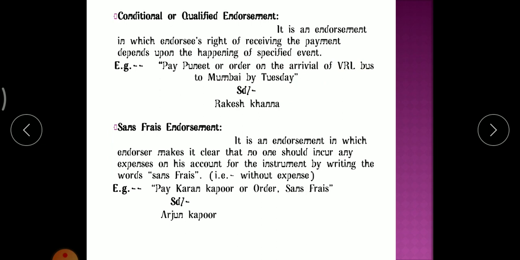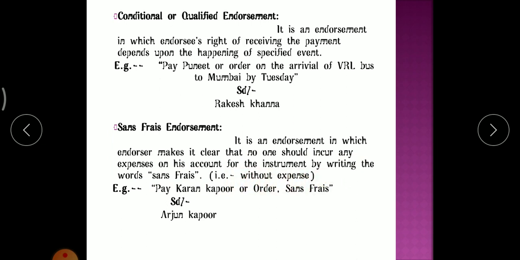Now next, Sans Frais endorsement. It is an endorsement in which the endorser makes it clear that no one should incur any expenses on his account for the instrument, by writing the words Sans Frais. Sans Frais means without expenses. Okay.